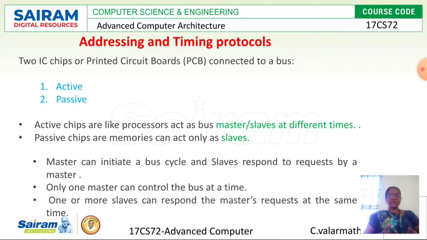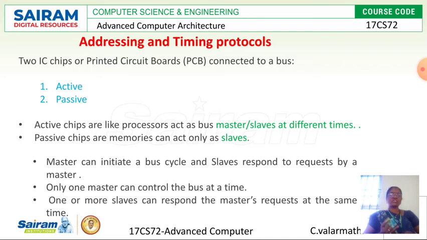So at the slave end, it will receive the request sent from the master. Based on its condition, it will respond to the request. Thereby the connection will be established between the master and slave. Okay, then only one master can control the bus at a time. So at a given time, only one master can be active in a contention-based system. That active master is called the potential master.